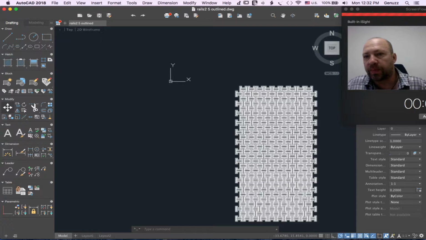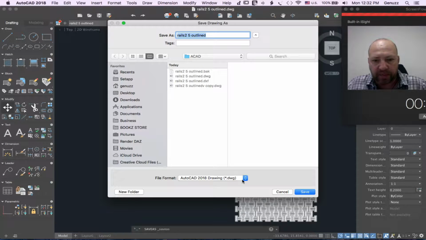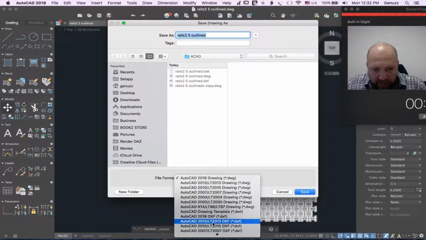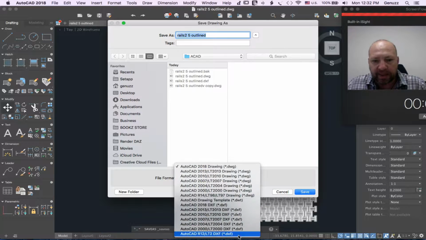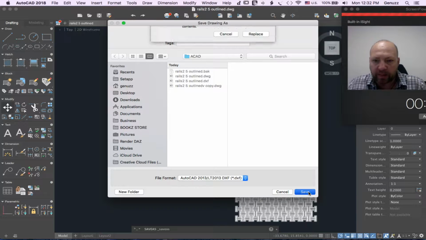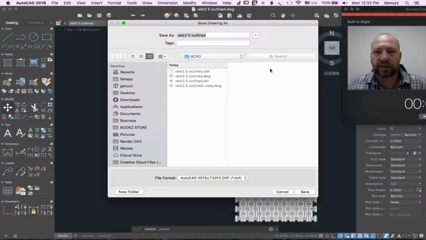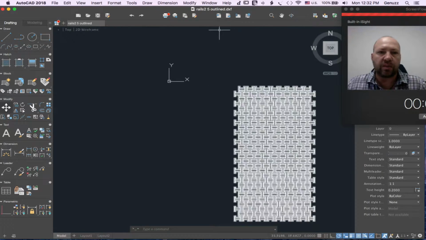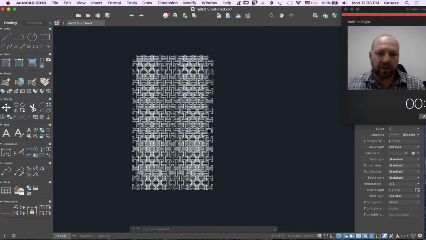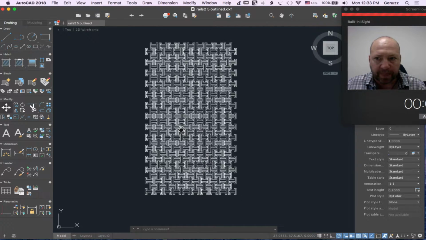AlphaCAM, exporting further into the AlphaCAM, we need to save it, especially in this AutoCAD 2013 DXF, its native format. I already have them here, but anyway, I can resave, replacing it, and we will have our splines ready.